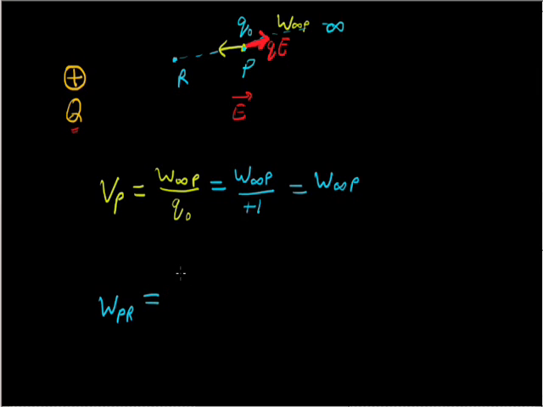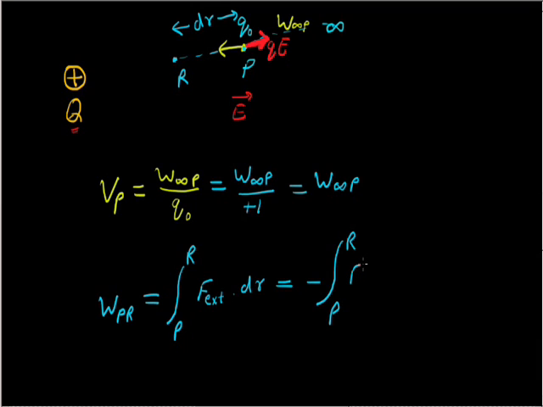This will be equal to the integration from P to R of F external, the force applied by me, into the distance between these two points, suppose that is dr. I can also write that this external force will be equal and opposite in direction to the force by the electric field, that is Fe, which is equal to QE.